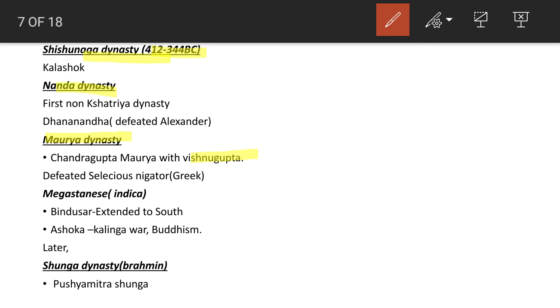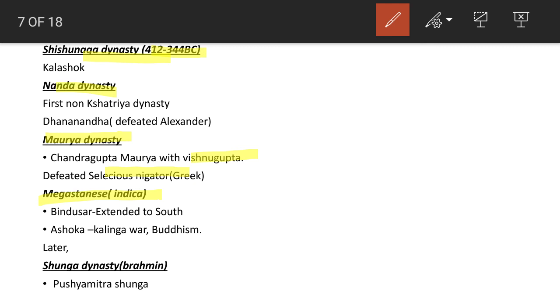Chandragupta Maurya also defeated Seleucus Nicator. He was a Greek ruler at that time, and his Greek ambassador Megasthenes was in the court of Maurya. Megasthenes wrote a book called Indica, which deals with all the socio-economic, religious, and administrative reforms or processes that the Maurya dynasty dealt with.